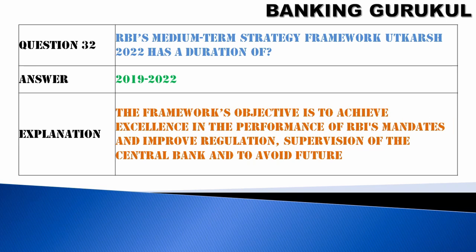Question number 32. RBI's medium term strategy framework, Utkarsh 2022, has a duration of 2019 to 2022. The framework's objective is to achieve excellence in the performance of RBI's mandates and improve regulation and supervision of the central bank.